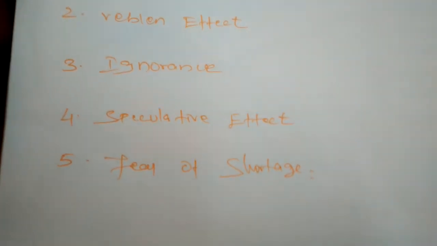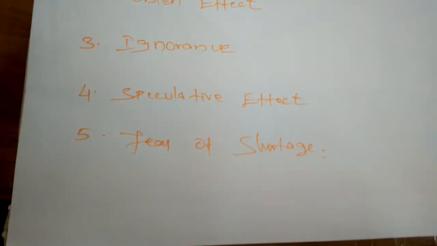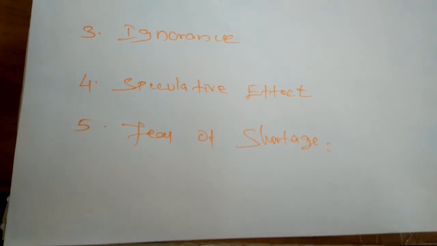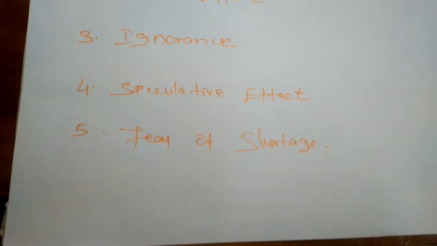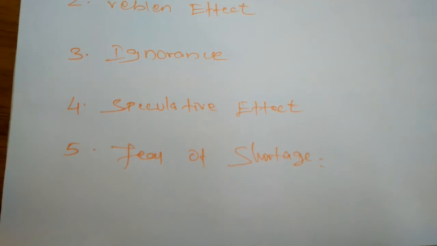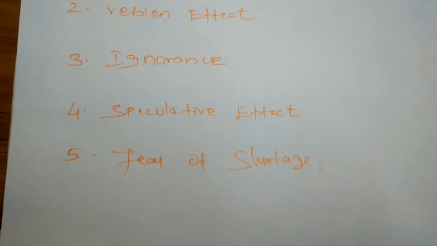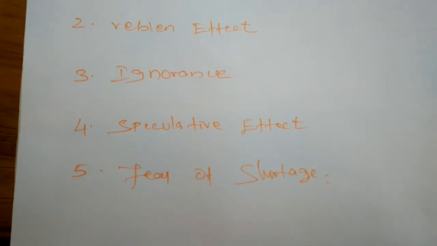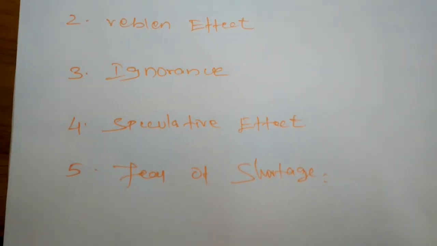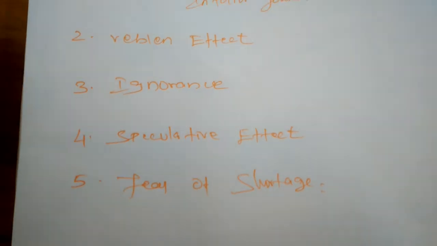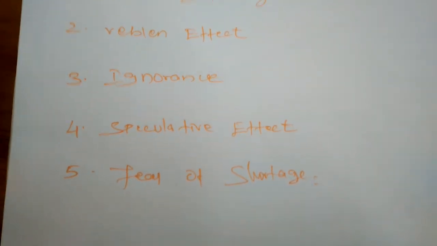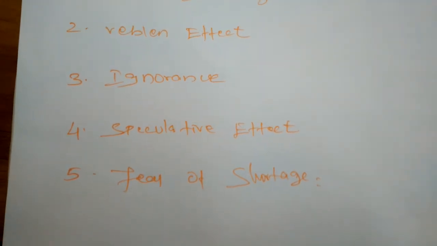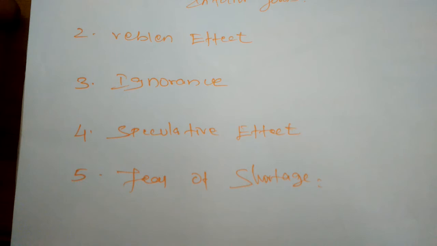Next, fear of shortage. During times of emergency or war, people may expect a shortage of a commodity and so buy more. Now in the time of the corona pandemic, some prices have increased, and the demand for the same commodity has also increased because so many people bought more out of fear of shortage.